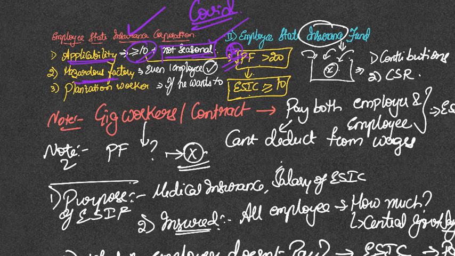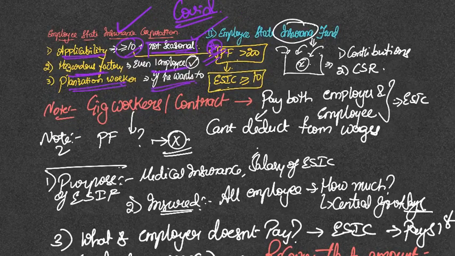Now in the case of hazardous factory, in such a scenario it becomes even more important. So if there is at least only one employee also, it is applicable. Similarly, in plantation worker, if the plantation worker wants to avail that facility, he can voluntarily do it, but you cannot enforce this rule on any employer.